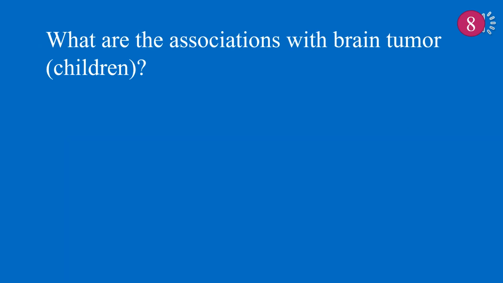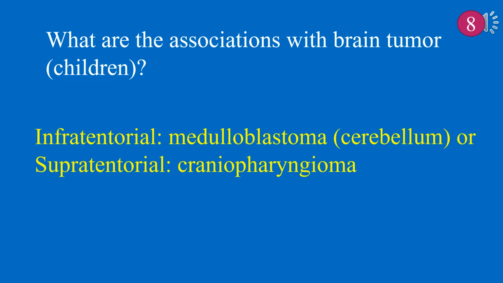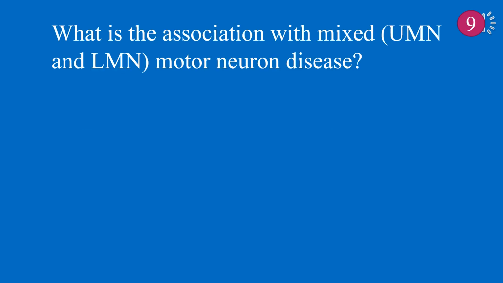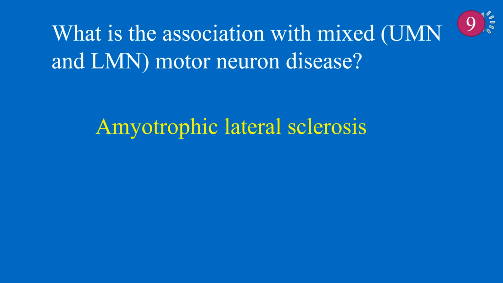What are the associations with brain tumor in children? Brain tumor in children is associated with infratentorial location, medulloblastoma, cerebellum, supratentorial, craniopharyngioma. What is the association with mixed upper motor neuron and lower motor neuron disease? Mixed motor neuron disease is related to amyotrophic lateral sclerosis.